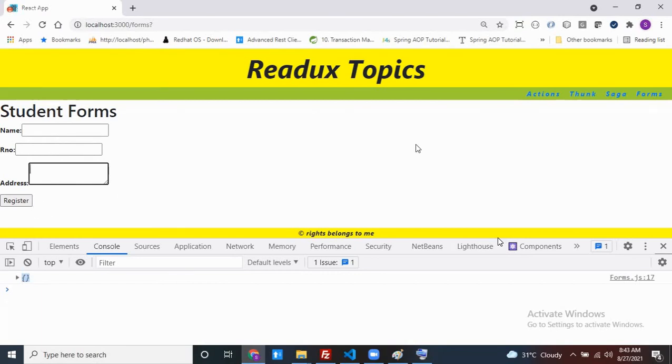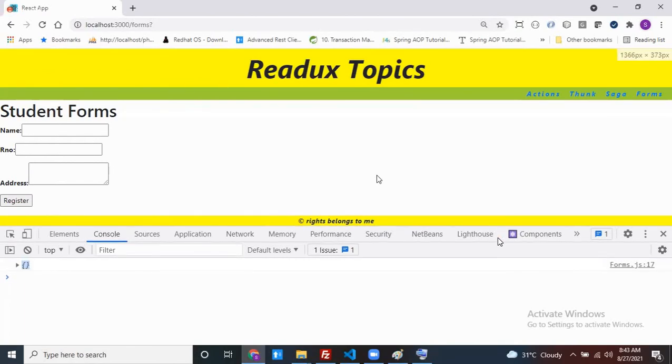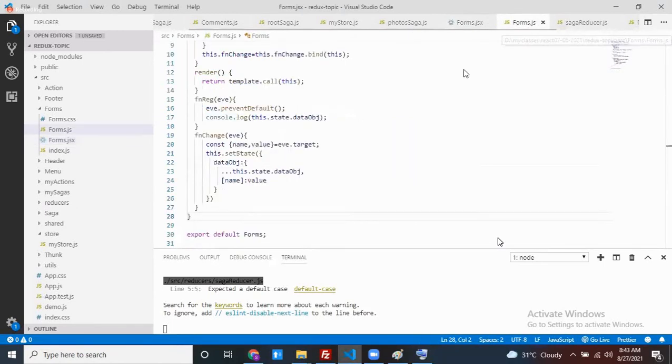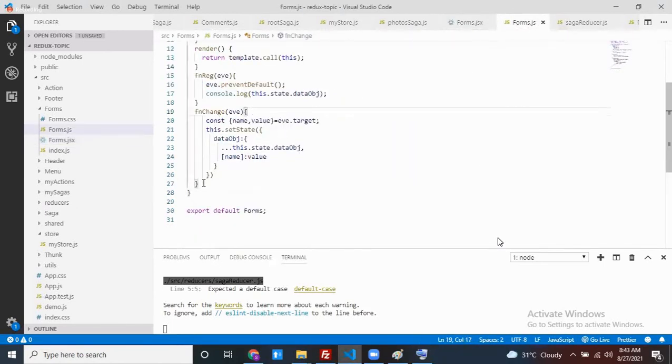Can anyone tell? Can we write some if conditions? Okay, right. Now go to my form.js. This is the one: function validate. Here I want to write some if conditions. How can we write them? Can anyone tell?